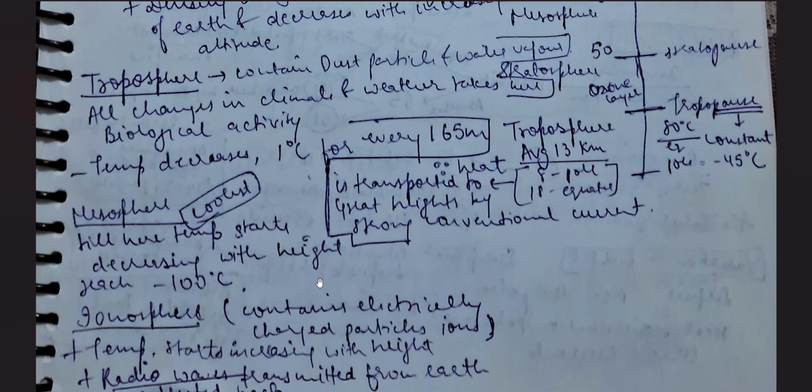But this phenomenon changes as soon as we enter the ionosphere, because here the temperature starts increasing with height. So the rule of temperature that we used to know, that as altitude increases temperature decreases, here the temperature starts increasing with the increase in height. So a question could be framed: in which sphere is this seen? And why is it known as the ionosphere? Because it contains electrically charged particles known as ions. Also, radio waves transmitted from the earth are reflected back in the ionosphere itself.